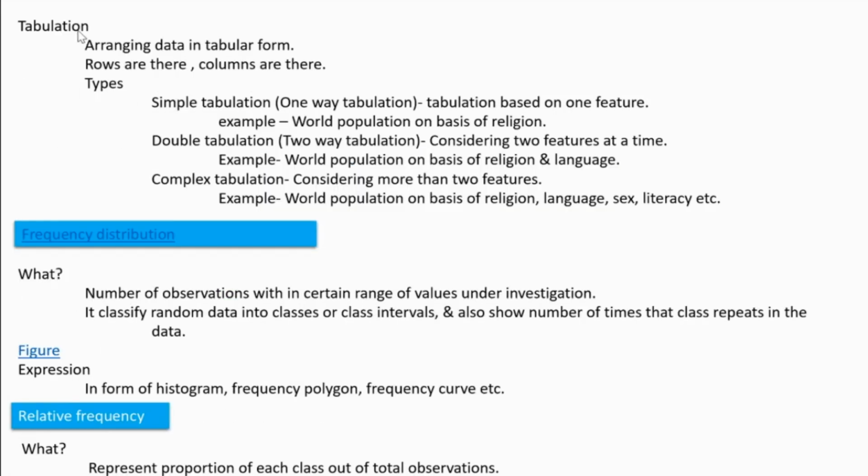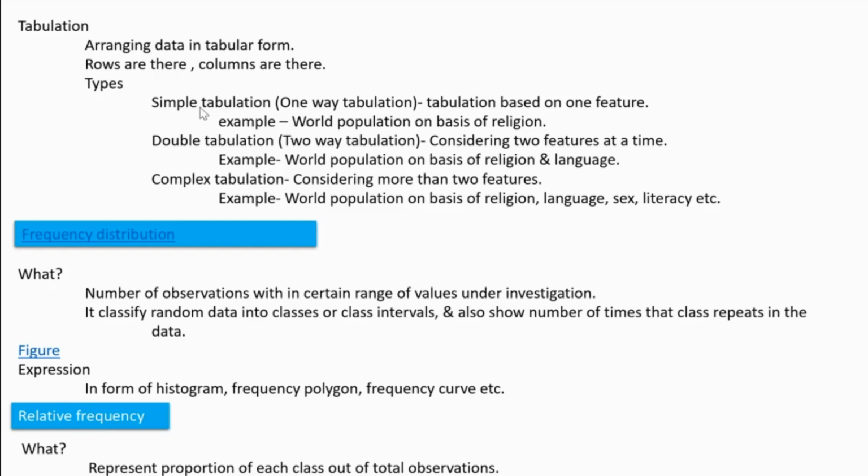Then tabulation. Tabulation means we are arranging the collected data in tabular columns. That process is called tabulation. In the tabulation, rows are there, columns are there. So many types of tabulations are there: simple tabulation, double tabulation, complex tabulation.